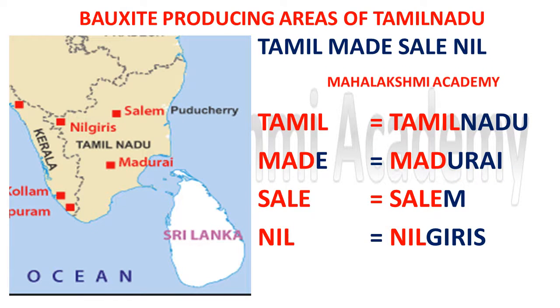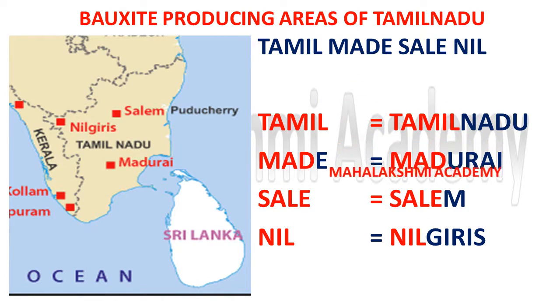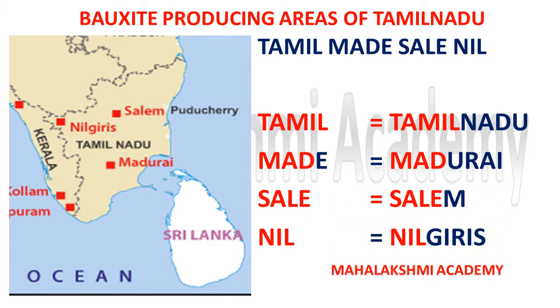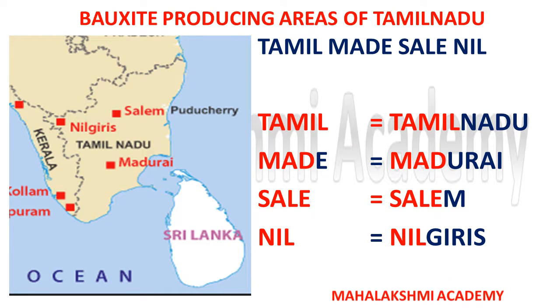So now we entered into the region of Tamil Nadu, and here the code is: Tamil made sale nil. The Tamil people went to the market to make the sale, but they were unable to sell. So the statement is Tamil made sale nil. This short code will help us to learn all the bauxite mines which are available in Tamil Nadu. Tamil stands for Tamil Nadu, made stands for Madurai, sale stands for Salem, Nil stands for Nilgiris. These are the three regions in Tamil Nadu where you can find the bauxite mines.